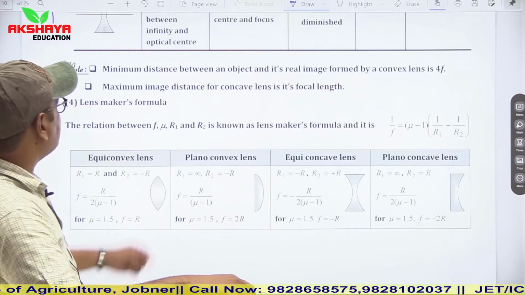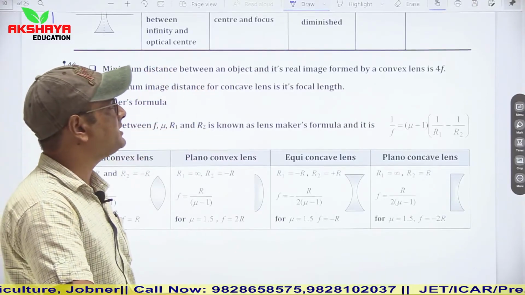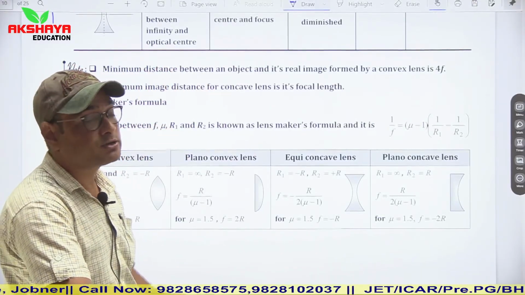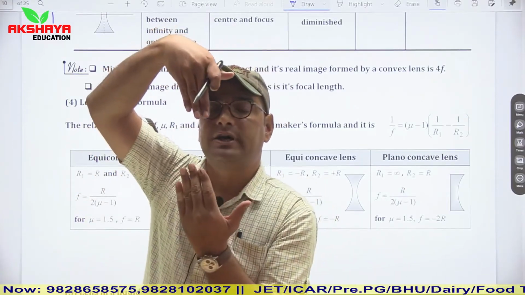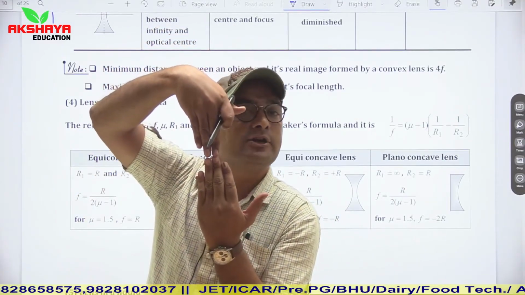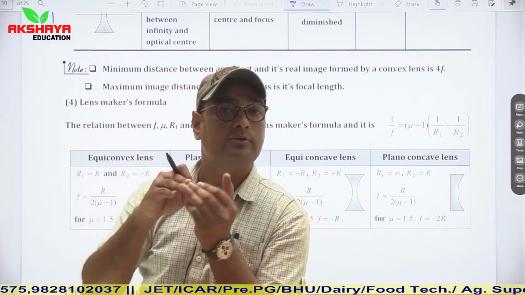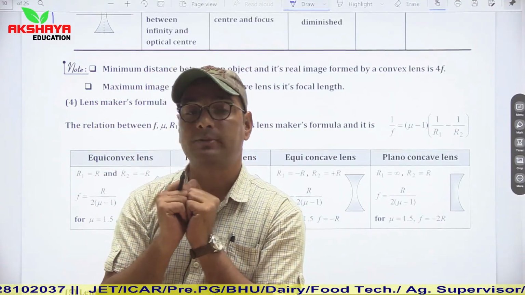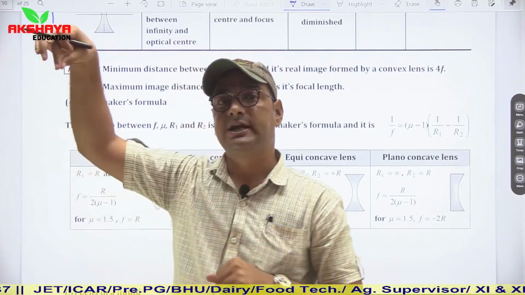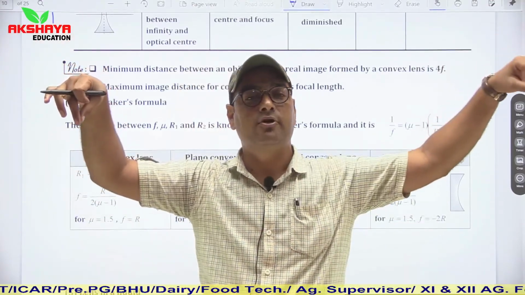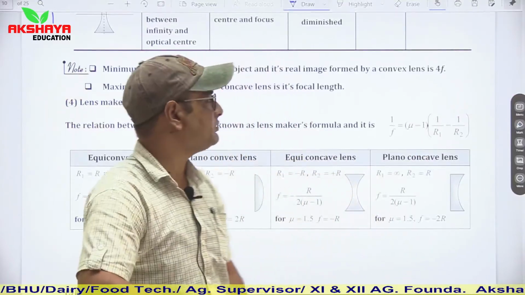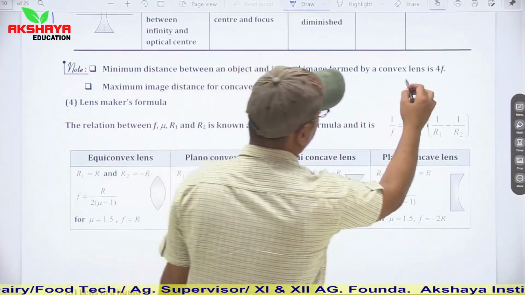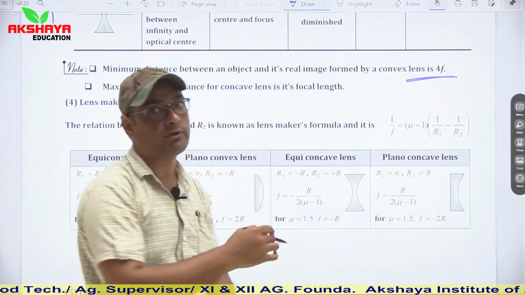Now see some key points. Minimum distance between an object and its real image formed. In case of a mirror, we have seen that when the object was at the center of curvature, its image was formed at the center of curvature also. But in case of a lens, when the object is placed at 2f1, its image will be formed at 2f2. So minimum separation is 2f plus 2f, which is equal to 4f. Minimum separation is 4f.